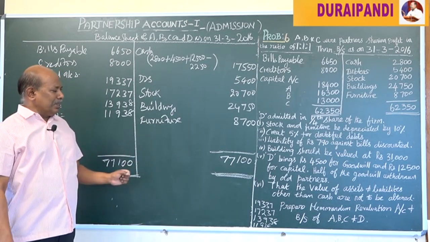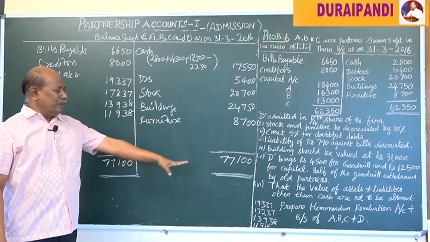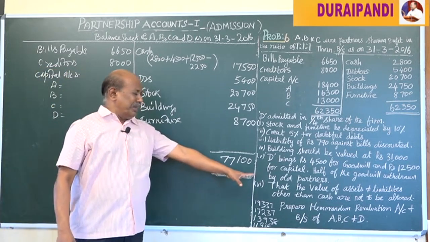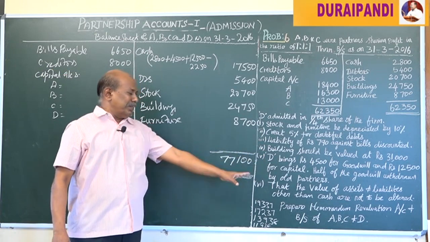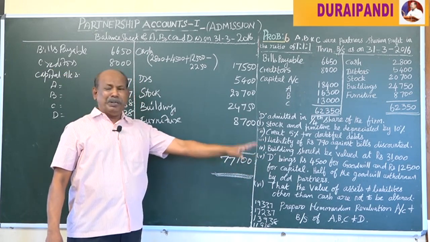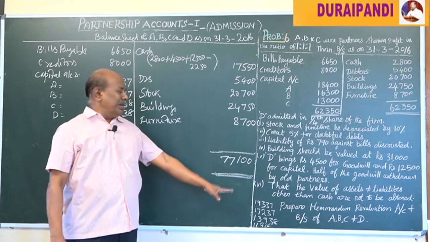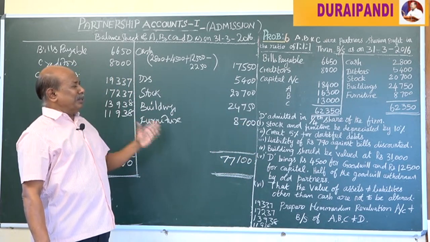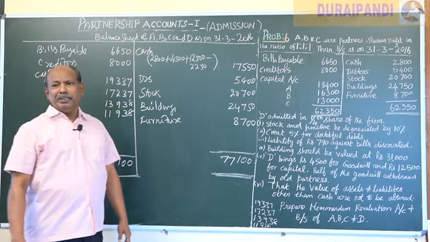I have to remember that only in this situation do we prepare the memorandum revaluation account. In your problem, if they ask that the values of assets and liabilities other than cash are not to be altered, in this case alone we should prepare the memorandum revaluation account. Then the balance sheet should appear in the old figures, not new figures. That's all.